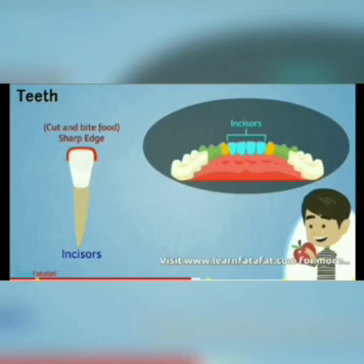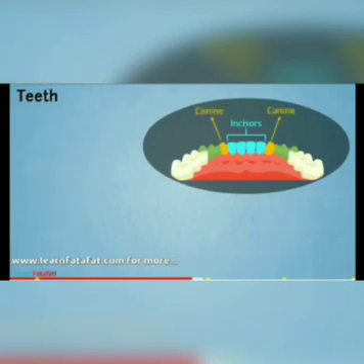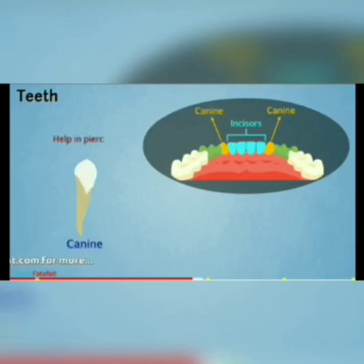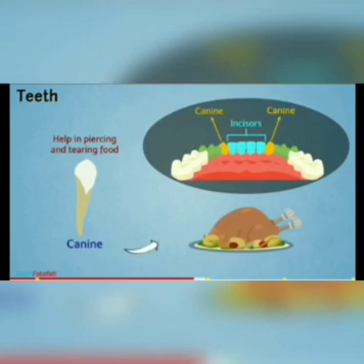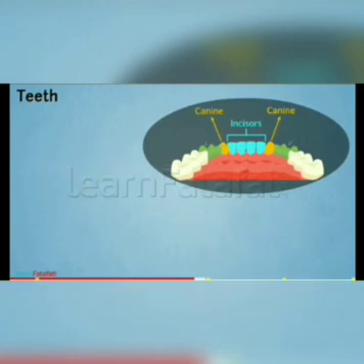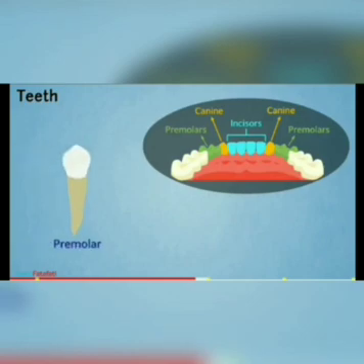Incisors are present between 2 strong and pointed teeth called canines. They help in piercing and tearing food such as meat. There are 4 premolar teeth in each jaw. Each of them has 2 pointed elevations on the biting surface.